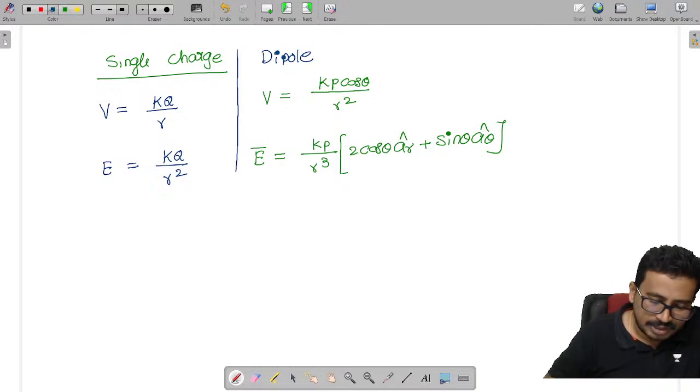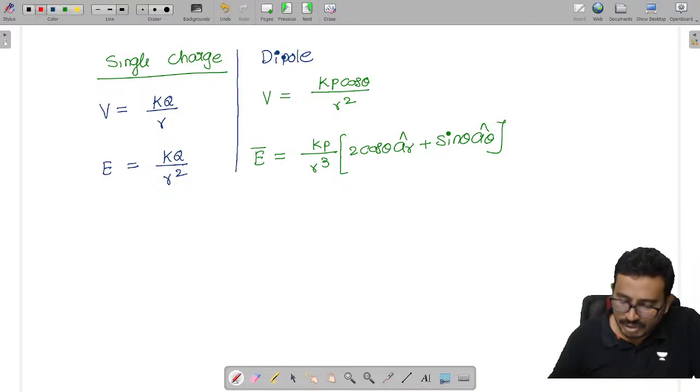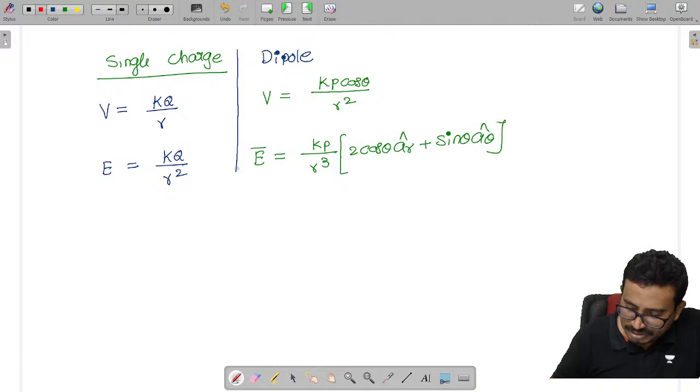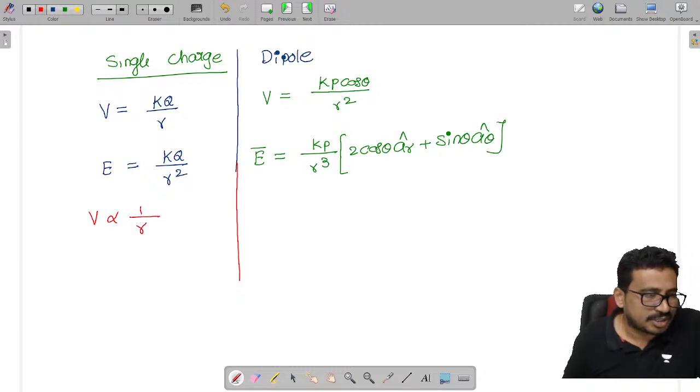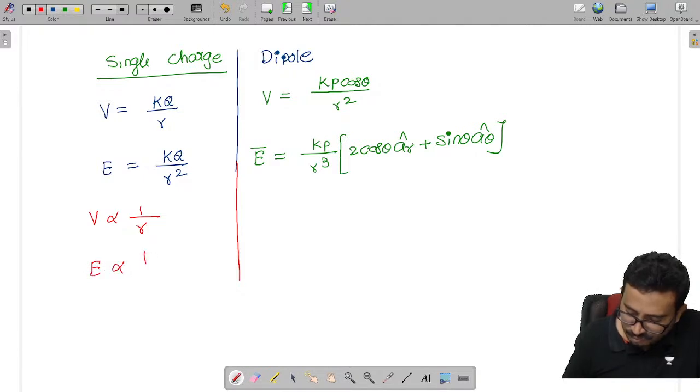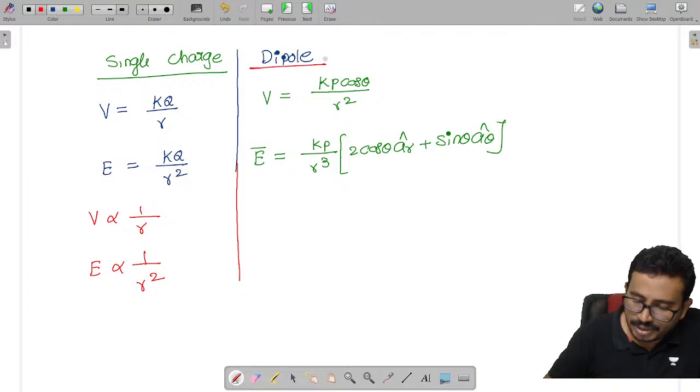If you observed carefully, for a single charge the potential is proportional to 1 by r, and the electric field is proportional to 1 by r square. Dipole means a pair of charges.